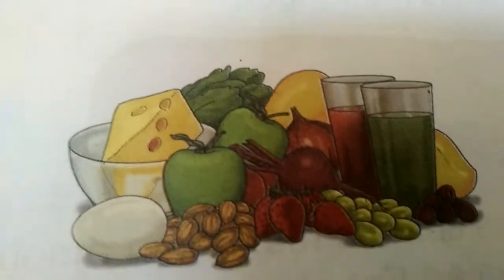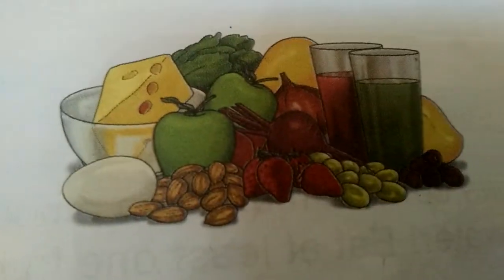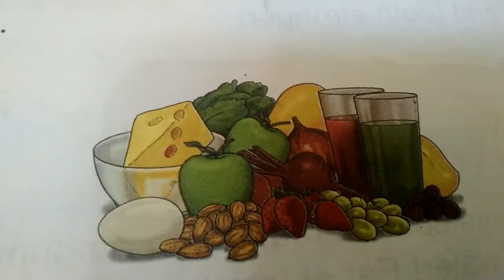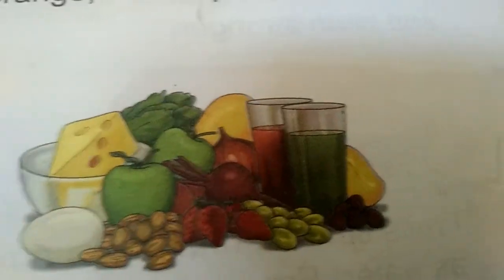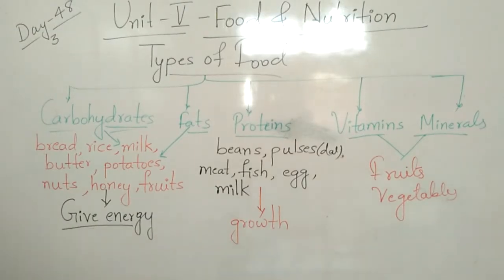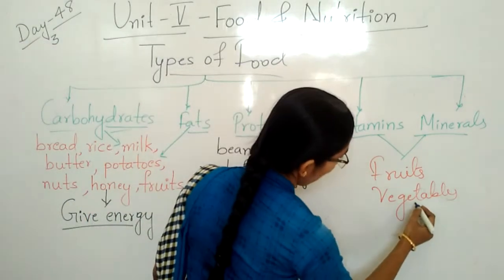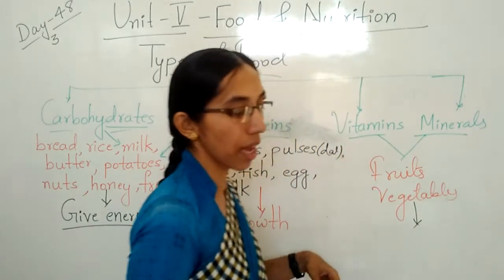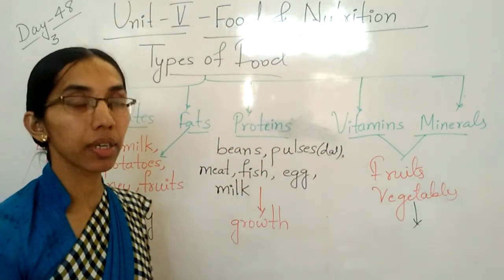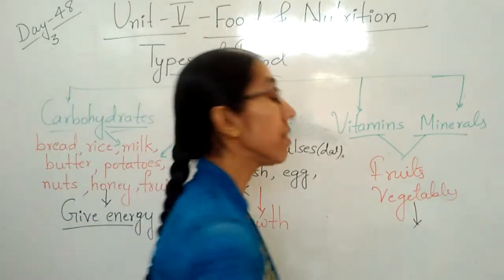So these vegetables and fruits are rich in vitamins and minerals, and they also give protection against the diseases. So these food items, fruits, vegetables, vitamins and minerals, protect against the diseases.